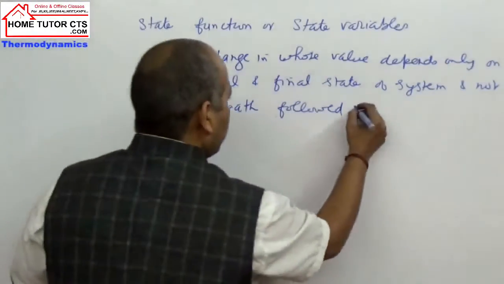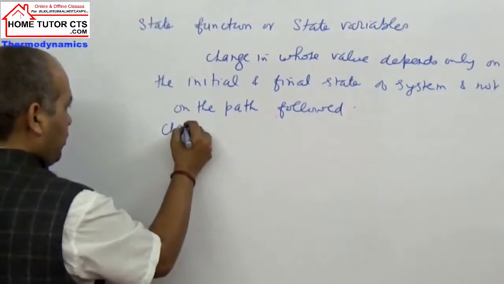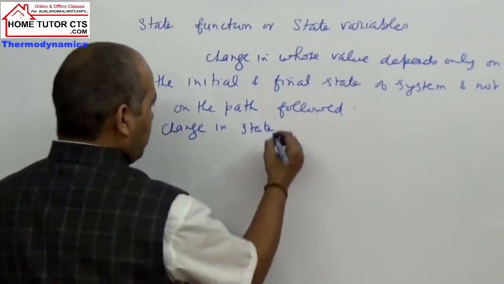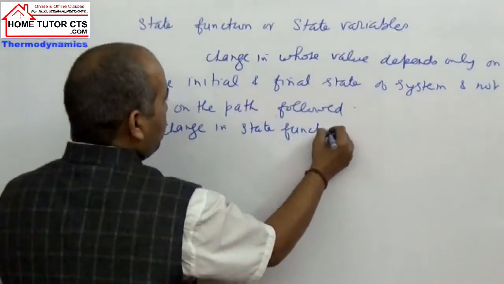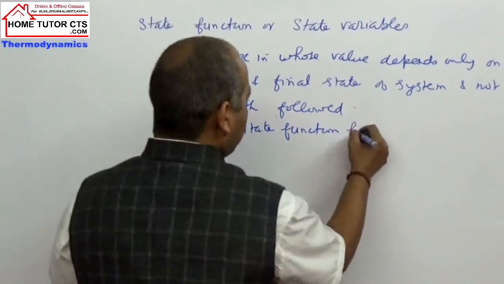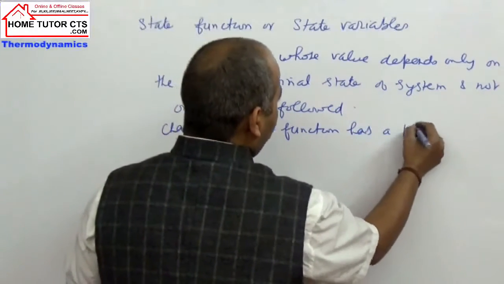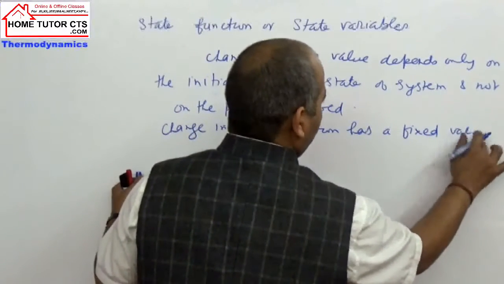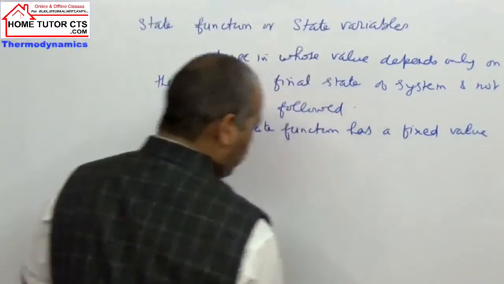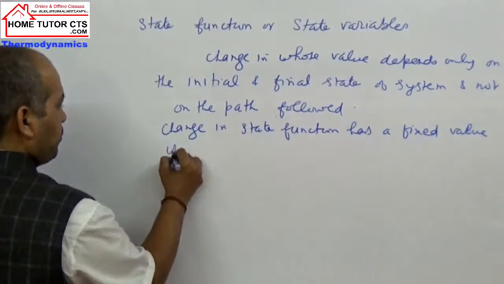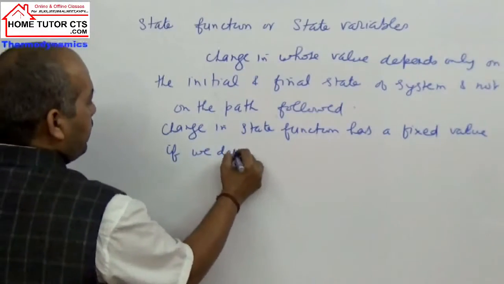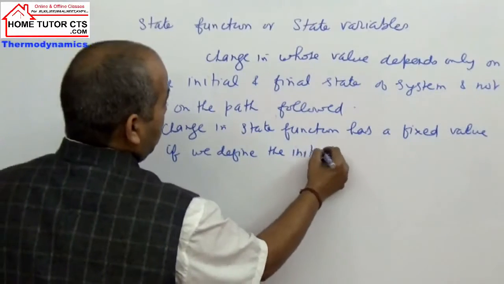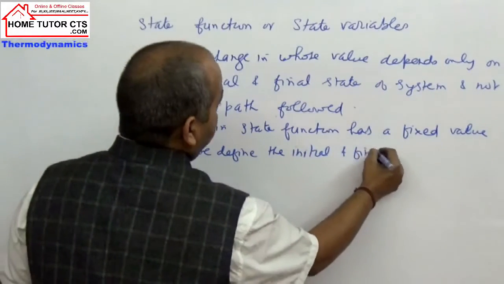It means that the change in a state function has a fixed value if we define the initial and final state.